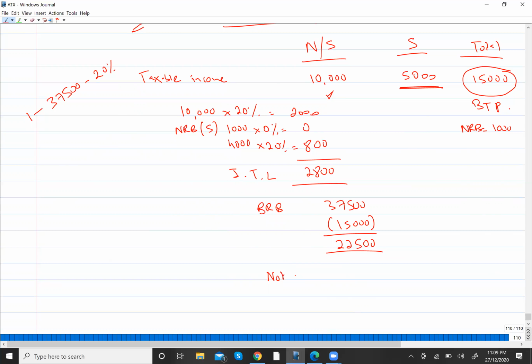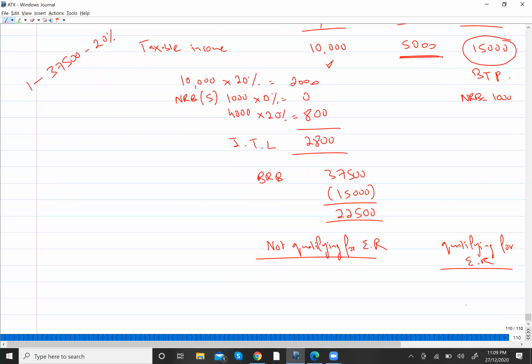I will make one column of not qualifying for ER relief, and another column of gains qualifying for ER relief. Chargeable gain: not qualifying for ER relief, the gain is 20,000, and qualifying for ER relief, that is 35,000.